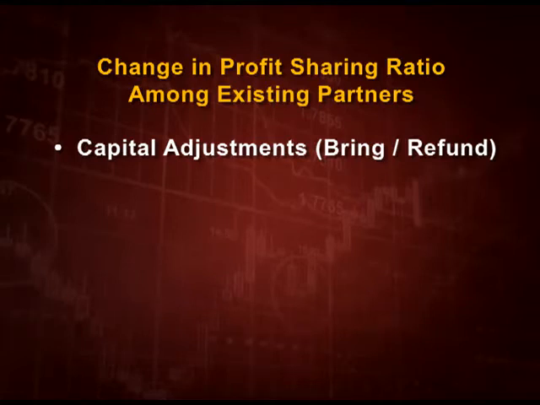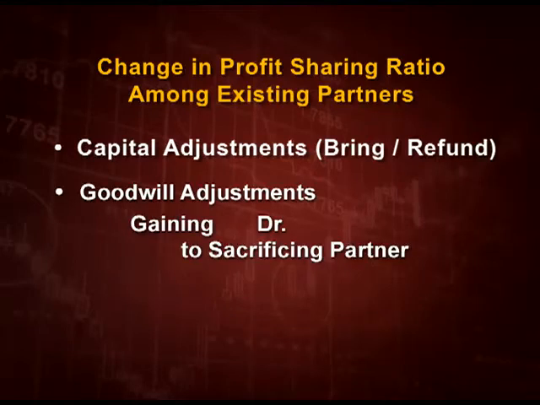They will bring or refund the money if anybody is having excess, and goodwill adjustments will be done in this way: the gaining partner will be debited and the sacrificing partner will be credited, because whosoever is sacrificing in case of change in profit sharing ratio, he will get some money from those who are gaining in that ratio, right.